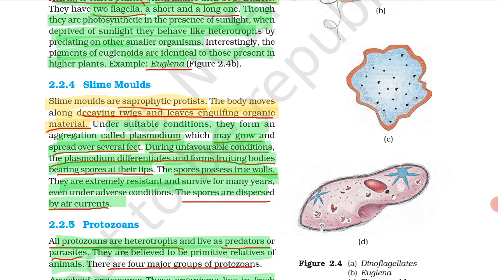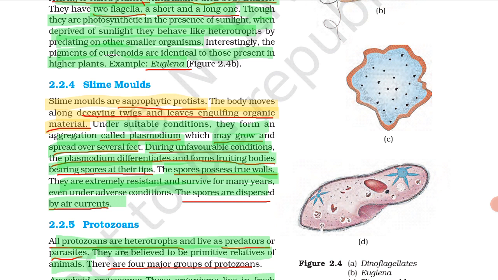Means what? This plasmodium forms fruiting bodies, and those fruiting bodies have spores in their tips. These spores possess true walls and they are extremely resistant and survive for many years. These spores are extremely resistant, means what? They remain as they are for several years under adverse condition. These spores are dispersed by air currents, means whenever there is flow of wind, they are dispersed.